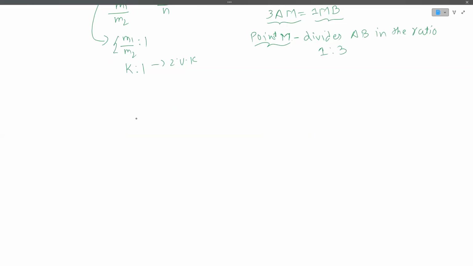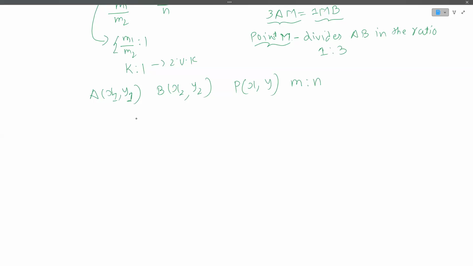Now we will have to have a formula. If I have a point A (x1, y1), this is our first point, and this is our second point B (x2, y2). Let us say our point P is (x, y), and our ratio is m is to n.